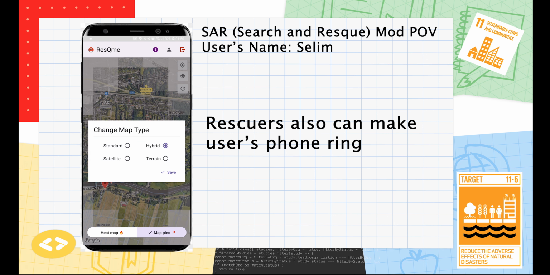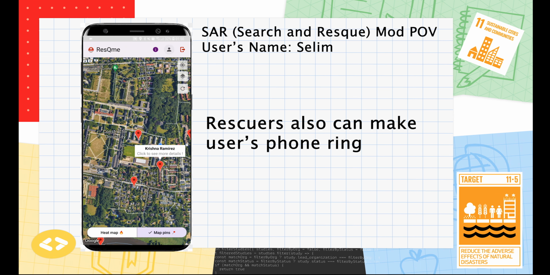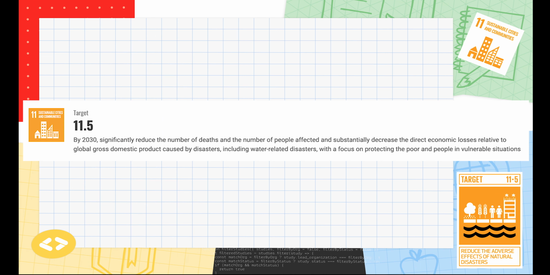We are also working on new features like pin clustering for a better UI and user verification to combat the privacy issues. ResQme aims to strengthen the United Nations goal of sustainable cities and communities and contribute to the target 11.5.